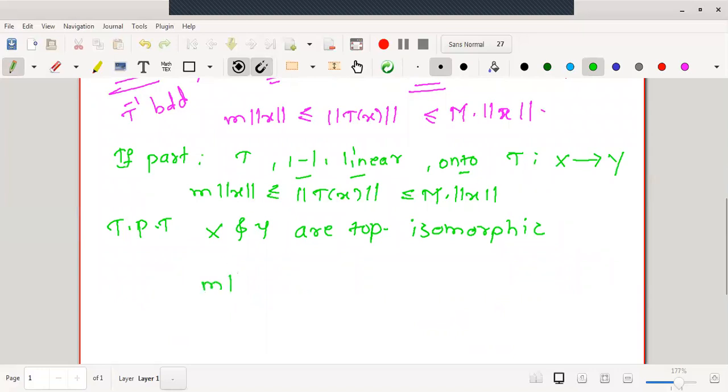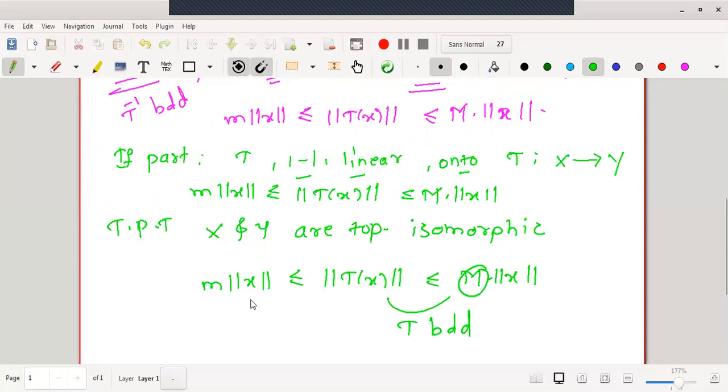Let me write the inequality again. Therefore, this is m norm of x less than or equal to norm of T of x less than or equal to M into norm of x. Okay, if we look at the right part of the inequality, norm of T of x less than or equal to some positive constant M into norm of x will give us the condition that T is bounded.